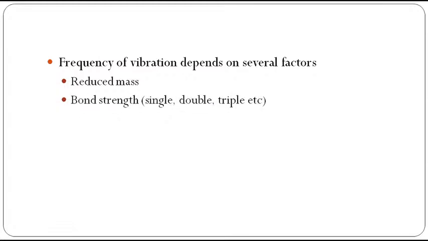Number two, the bond strength, whether it is a single bond or double bond. If the bond strength is low, then it has low frequency. If the bond strength is high, then it has high frequency.